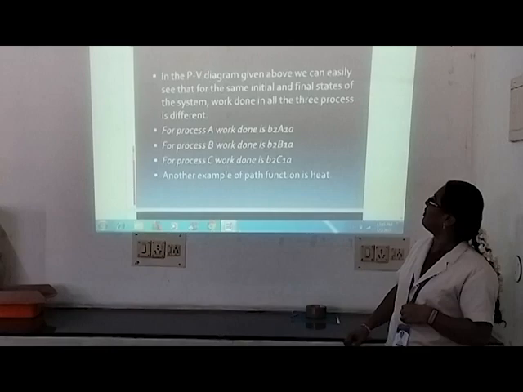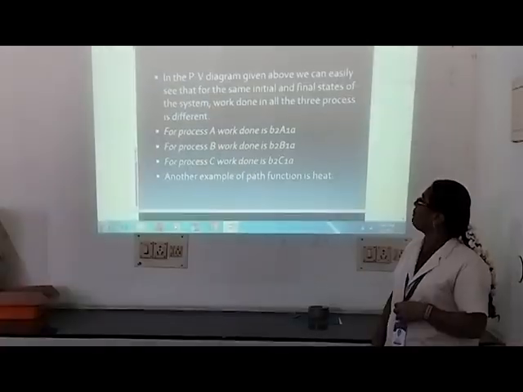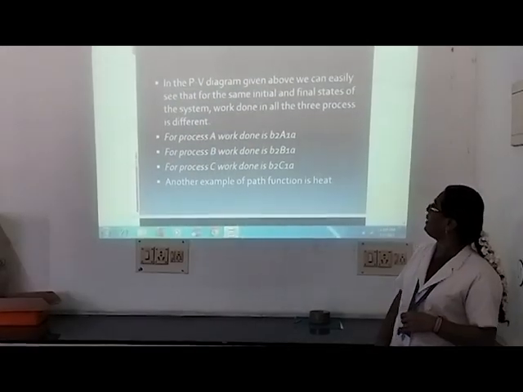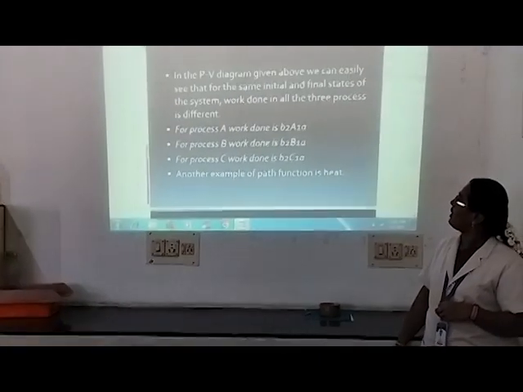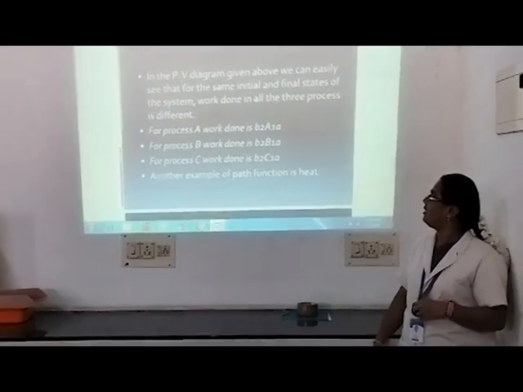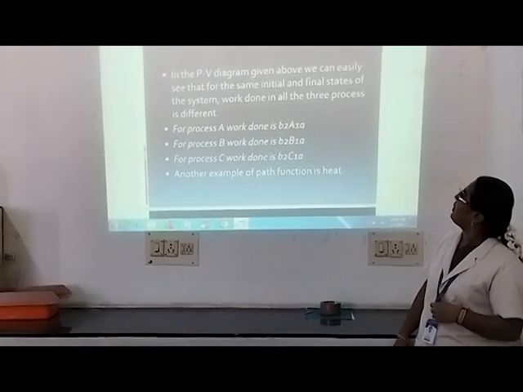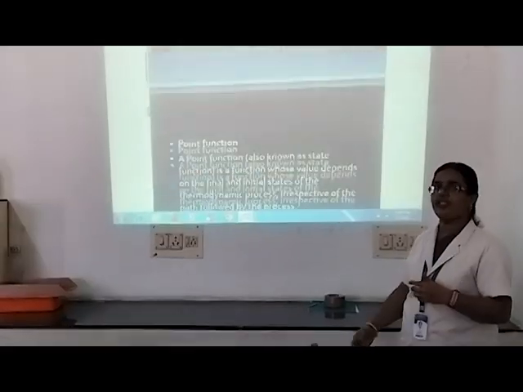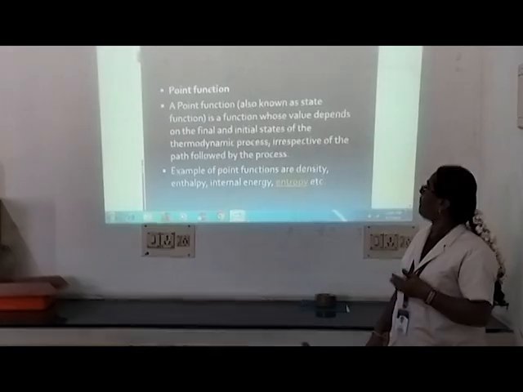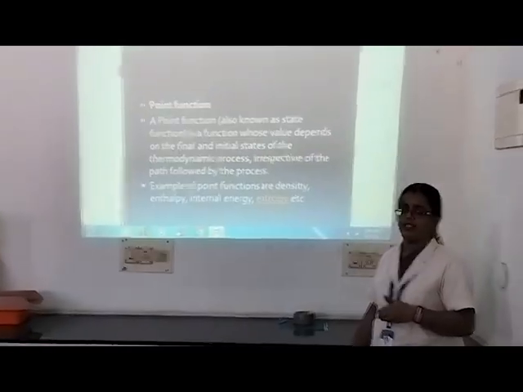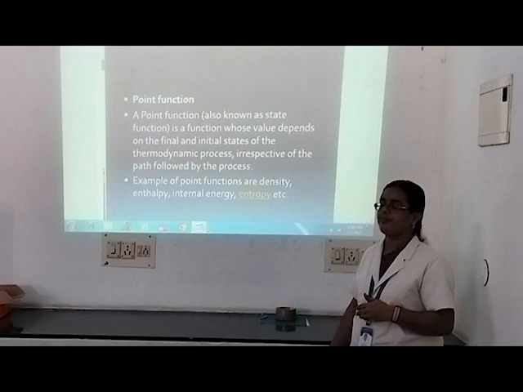So here we have discussed the graph. For process A, work done is B2A1A. For process B, work done will be B2B1A. For process C, work done is B2C1A. So for the three different processes, the path followed will be different. So they are known as path functions.